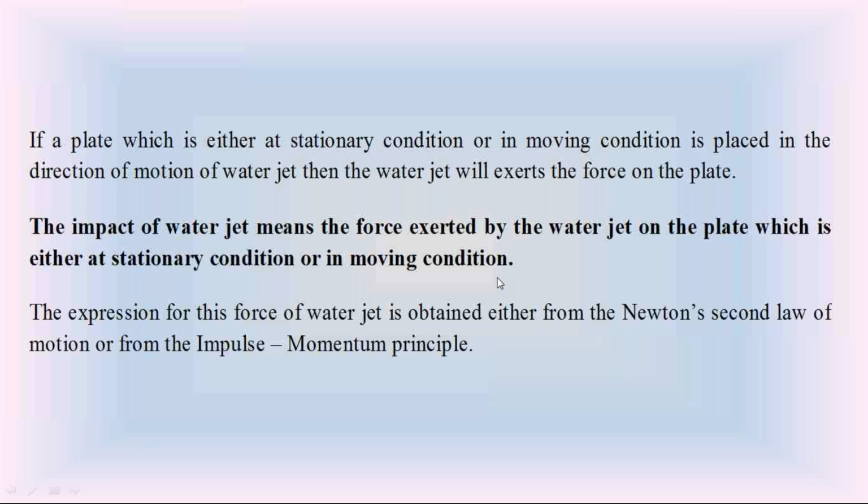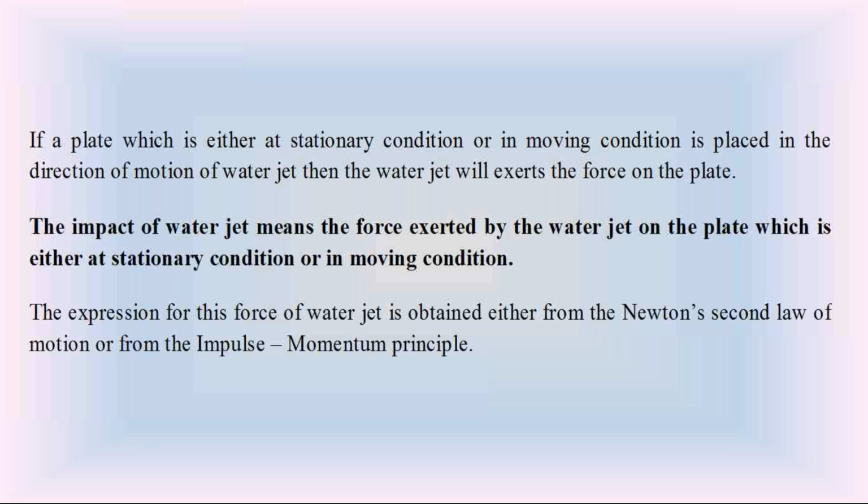For all the conditions of metal plate, just now I explained what those conditions are. We assume the metal plate is in front of the water jet. The water jet is coming out from the nozzle with a large velocity. If that water jet hits the metal plate in front of it, the water jet applies a force on the metal plate. We have different conditions of metal plate.